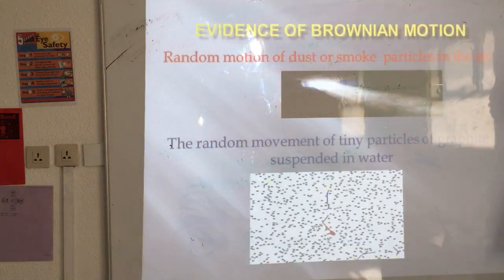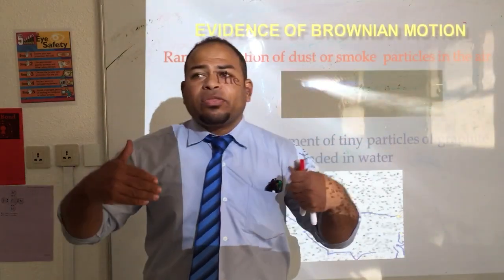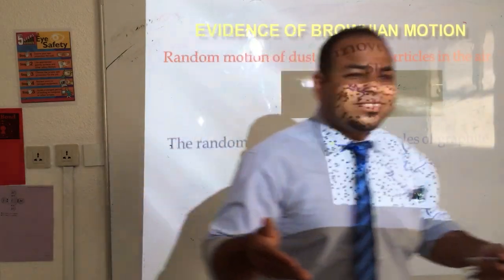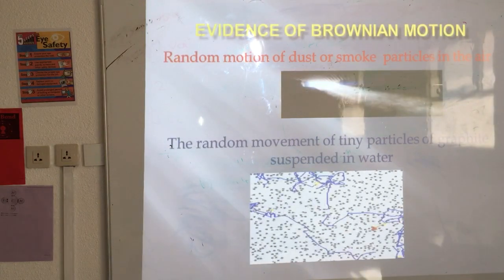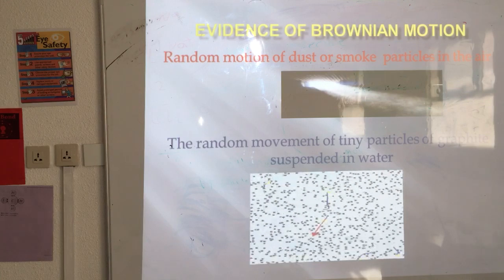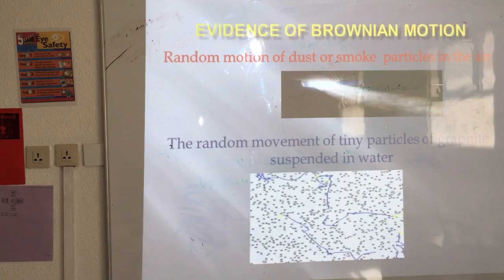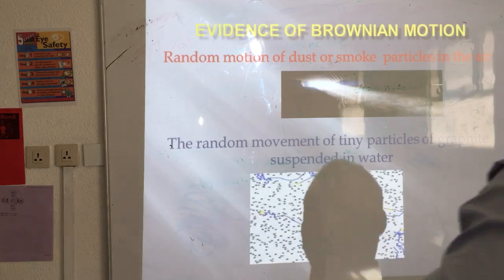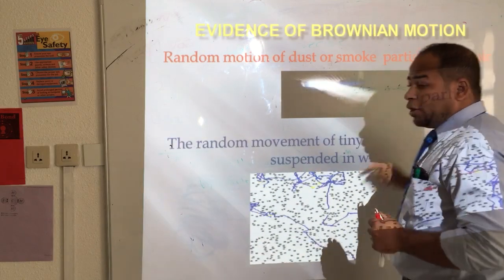Right. Evidence of Brownian motion. What is the evidence of Brownian motion? Random motion of dust or smoke particles in the air.